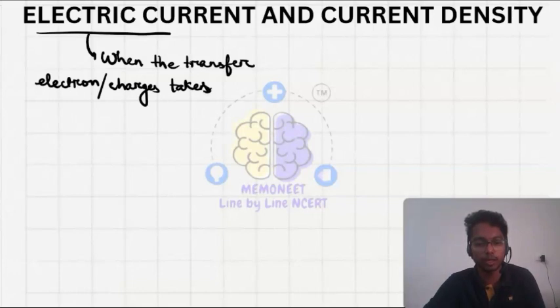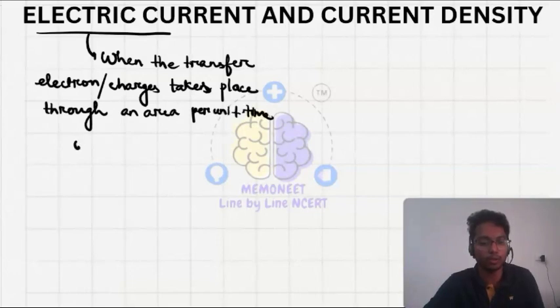Charges takes place through an area per unit time. Okay, per unit time. So basically what I am saying is that the current I is equal to dq upon dt. It means the charges that flow through the area per unit time. Let's say this is our surface area, and how many charges are crossing it.